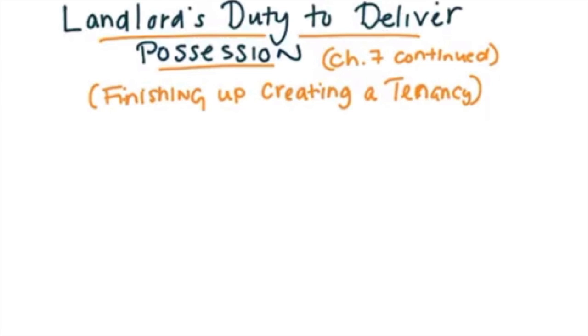All states require that the landlord deliver the legal right to possess. All states require that. But not all states require that the landlord deliver physical possession.